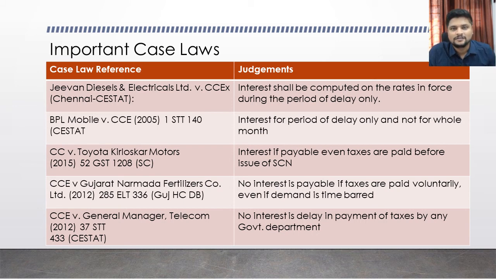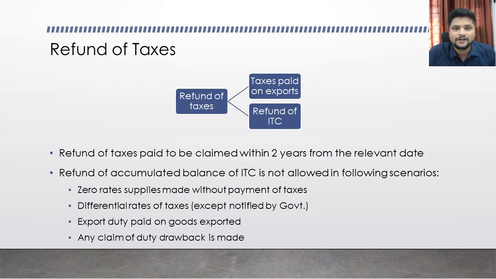So the next concept we are going to discuss now is refund of taxes. I already told you that after you set off your input tax credit, as well as after you have paid your tax liability, if there is any excess amount, it can be claimed as a refund. So there can be two types of refund arising under the GST law. Two major types of refund.